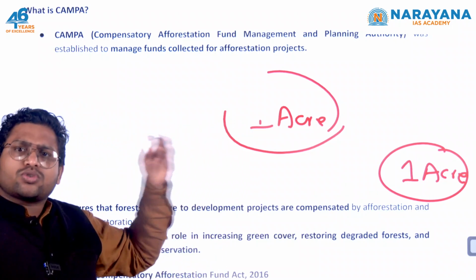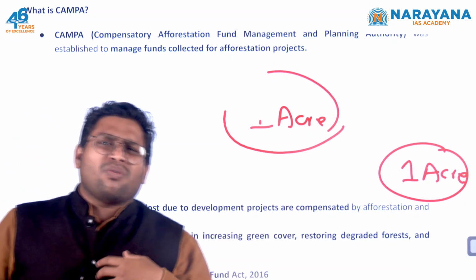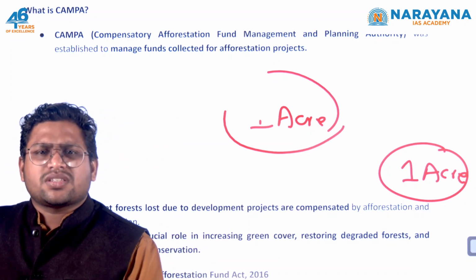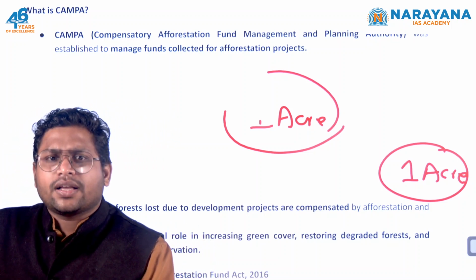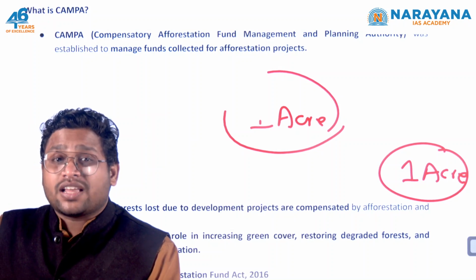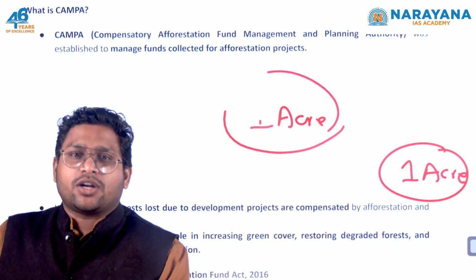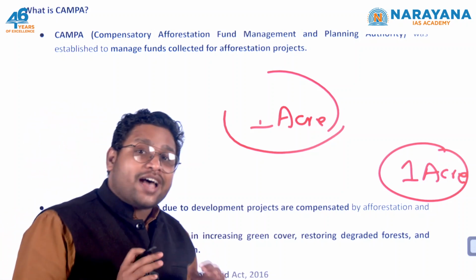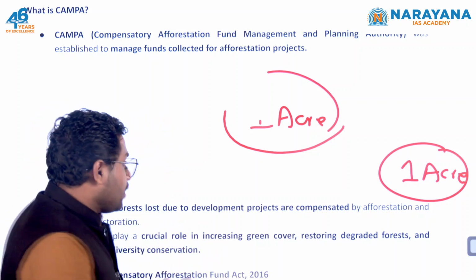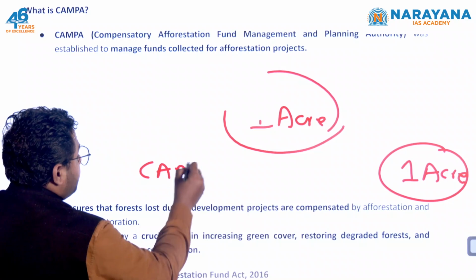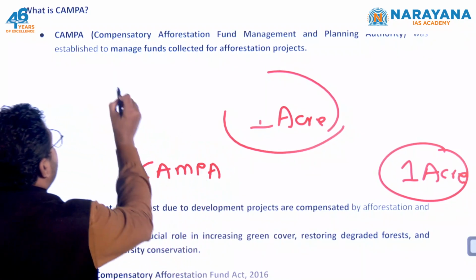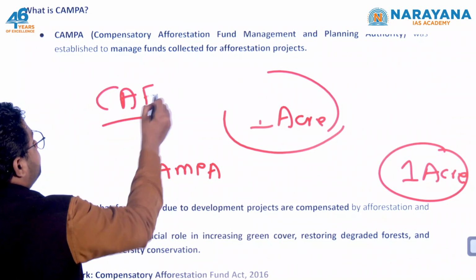So this forest was already providing us oxygen, whatever ecosystem services, ecological services it was providing, those will not be provided for the next 10-15 years. So that loss is there, and to compensate for that loss, some amount has to be paid to the government under this Campa Fund. Okay, or we call it CAF.